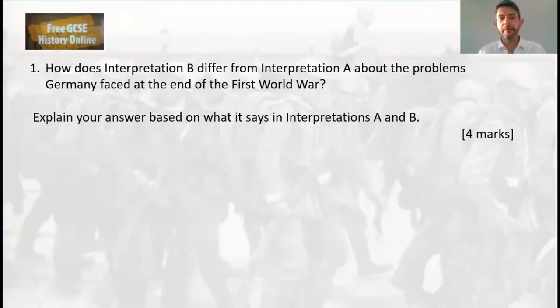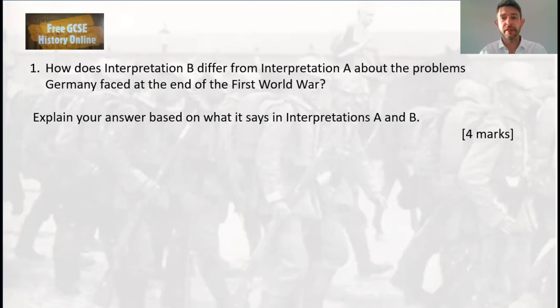Here we are with question 1 then. Now, what we can do while we're writing this is you can either watch me talk about it, or you can give it a go yourself and then use me to self-assess your answer. So if you're going to use me to self-assess, you're going to have to pause as you go. So now's an opportunity to write your first sentence to describe the message in source A. So interpretation A has the view that, and describing in 1 sentence your view. Okay, so give that a go now, and you can pause me.